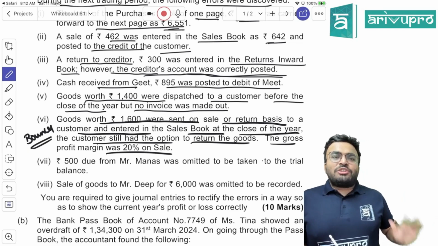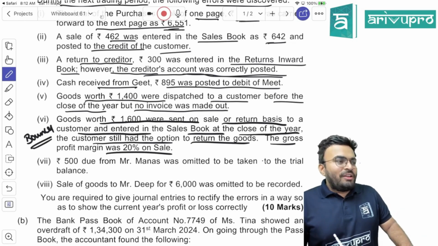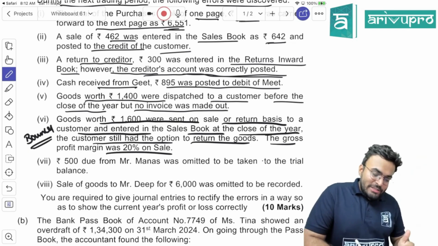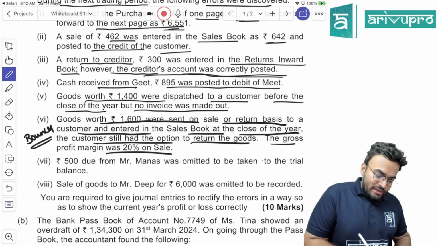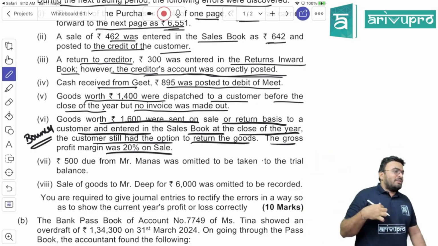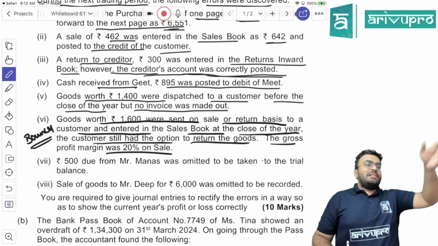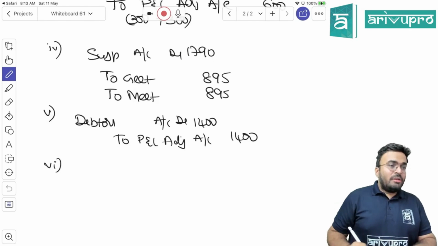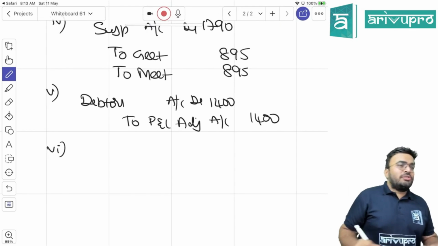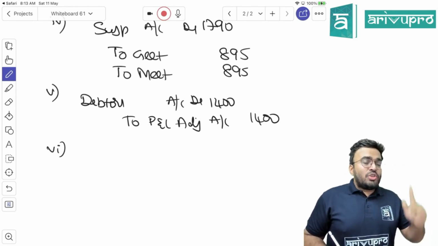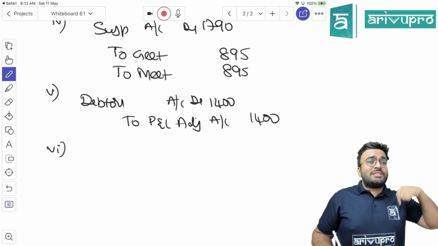What should be the entry? First, what should you do? Sale entry is already passed. Goods worth 1,600 were sent on sale. It was entered in the sales book also at the close of the year. Customer still had the option to return the goods. The gross profit margin is 20% on sale. When the time is still there, what we do? If the customer accepts also, when will the customer accept? Customer will accept only in the next year, no? So if the customer accepts in the next year, why will you show the sale in this year?